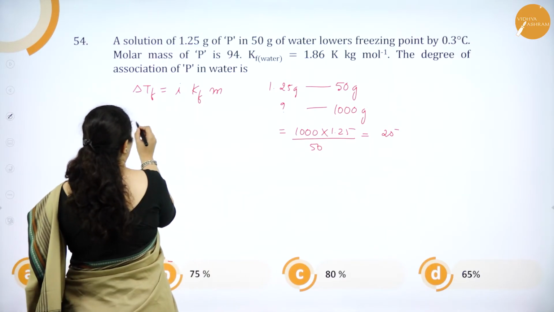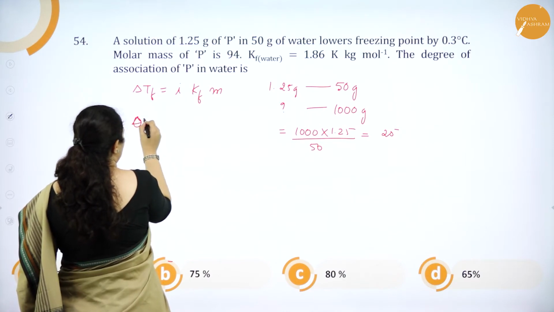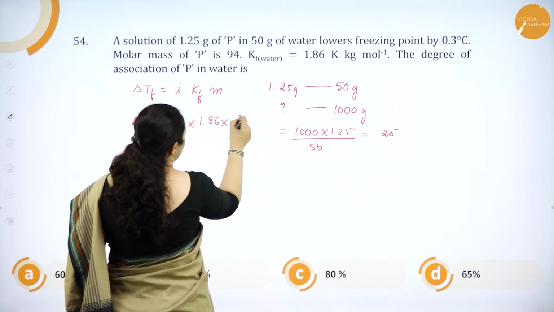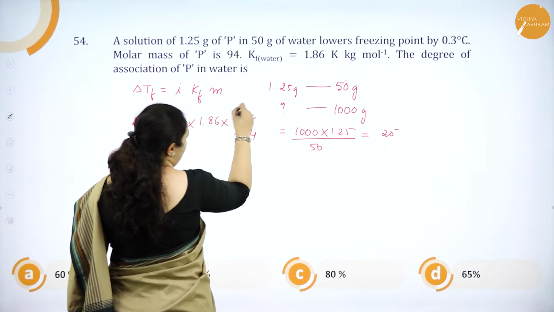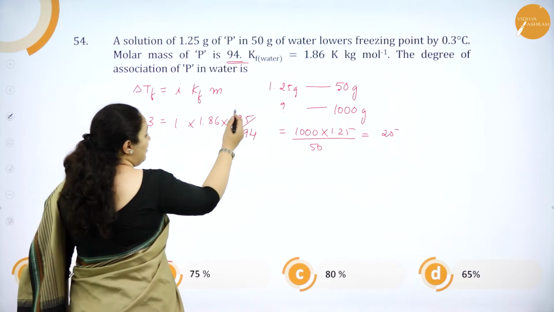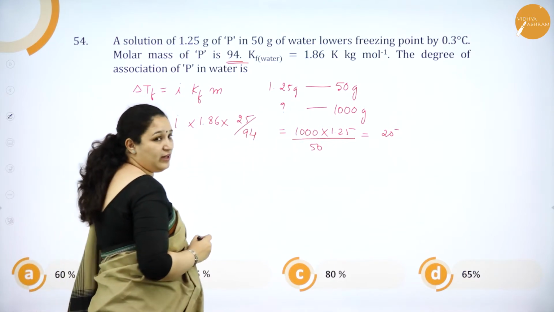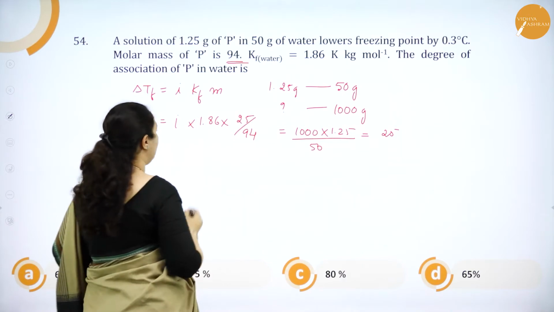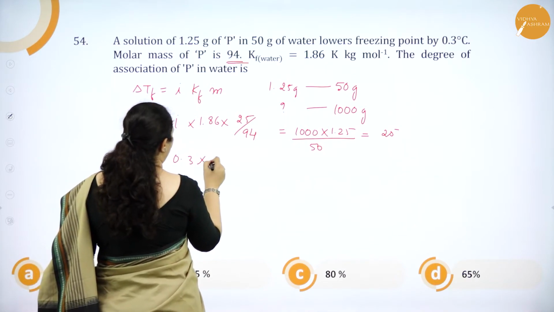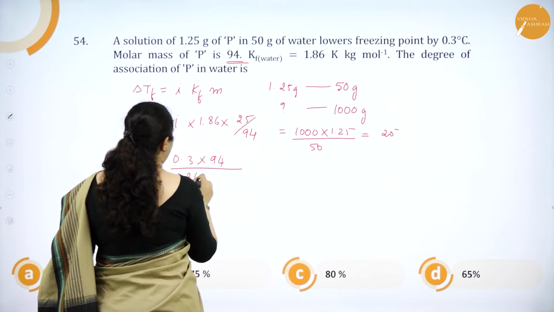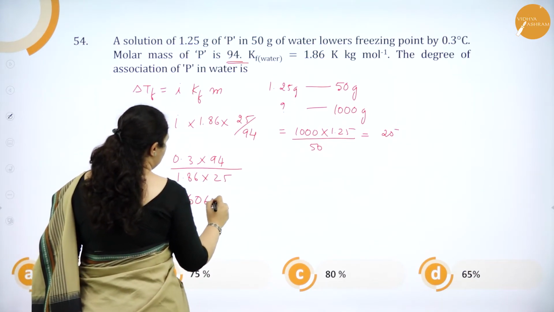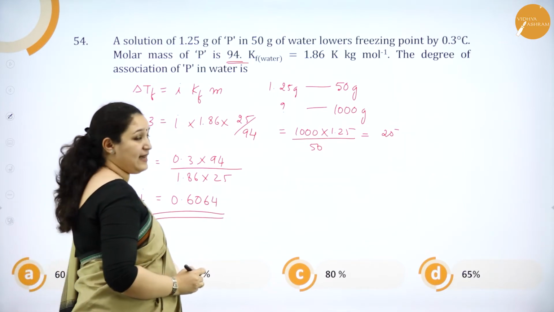So if I substitute here, delta Tf is 0.3, I need to find i, Kf is 1.86, and this will become 25 by 94, that is the number of moles. 94 I got from the molar mass. So number of moles by 1 kg, because I have already found the mass in 1 kg, isn't it? Thus, i will be equal to 0.3 into 94 divided by 1.86 into 25. So the i value will be 0.6064 if I solve this.